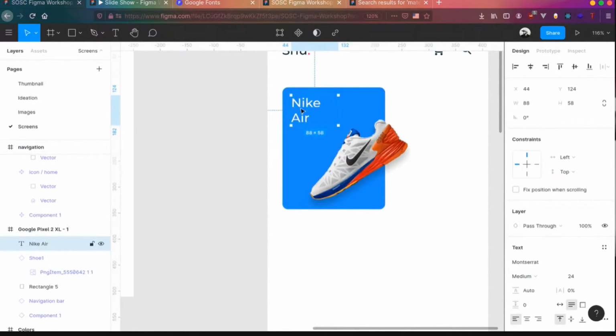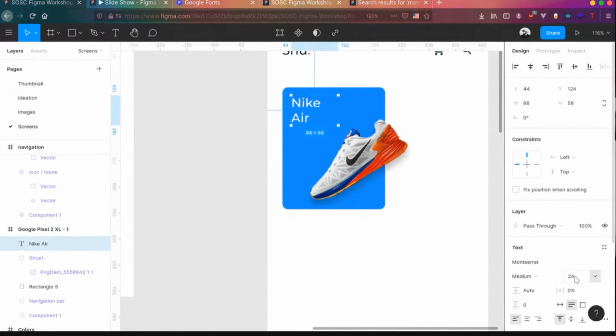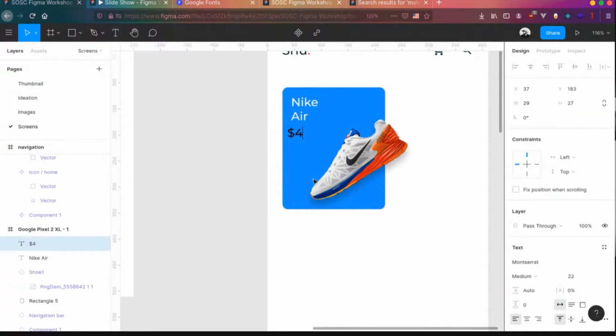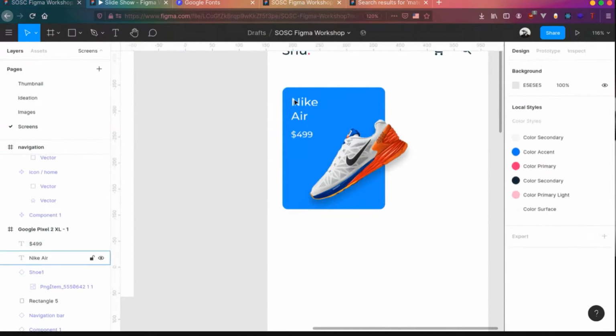Yeah, we have Nike Air over here. Then we'll change the font size a bit. It's too intrusive, 22, and we'll add the pricing, $4.99, and change the font size to a bit smaller, and change the color to white. So we can place it over here, and this is our first card actually.